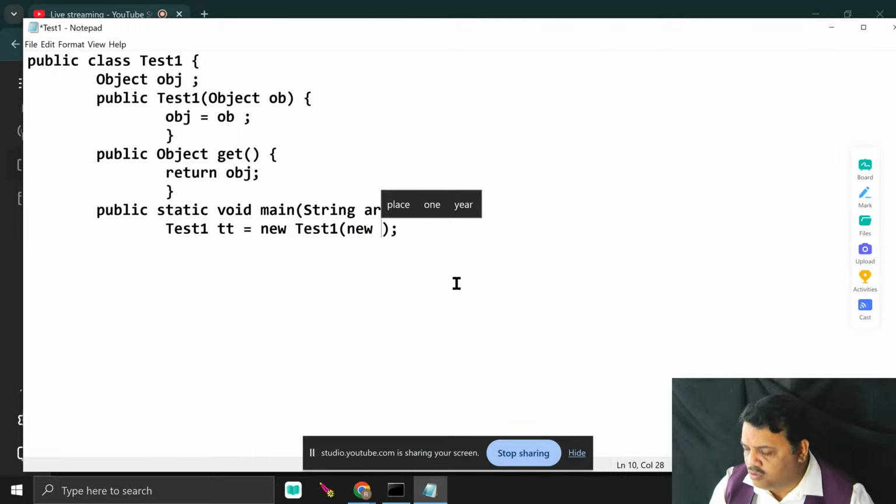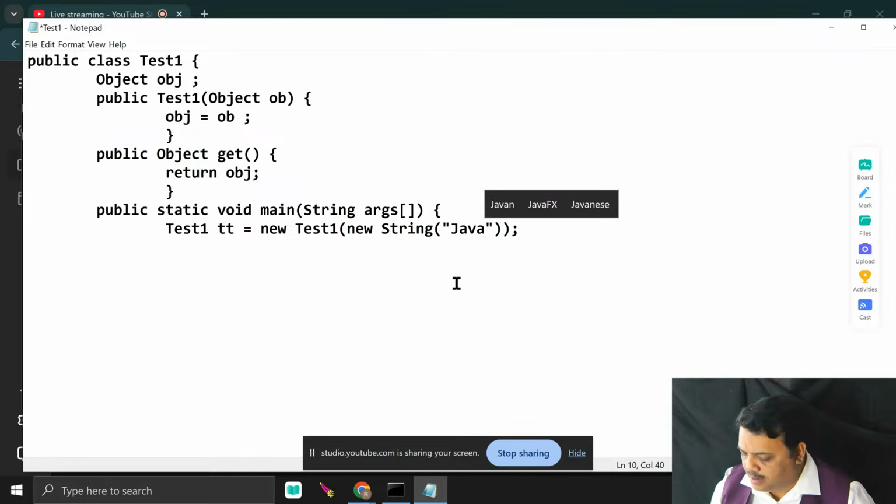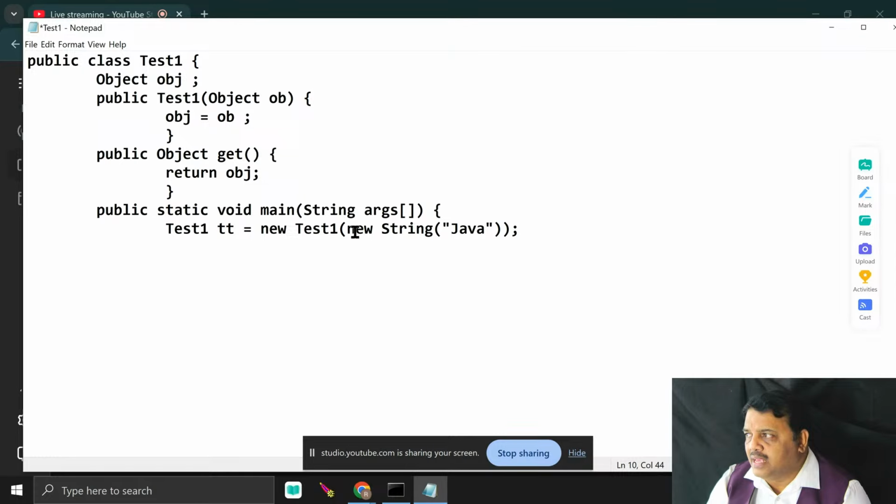I just write new String. What do I pass here? I just write "Java". That means inside the constructor, I am passing the string object where the parameter is "Java". Here I am constructing the string object, and the string object's base address is assigned to ob. ob is the reference of which class? Object class. The child class object's base address is assigned to ob. Now the ob value is assigned to obj.